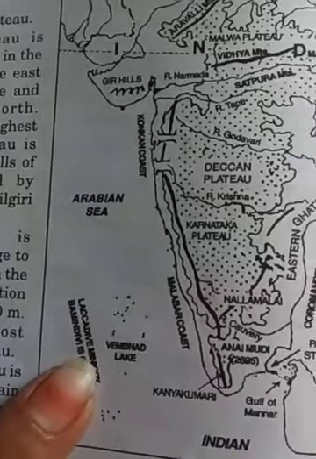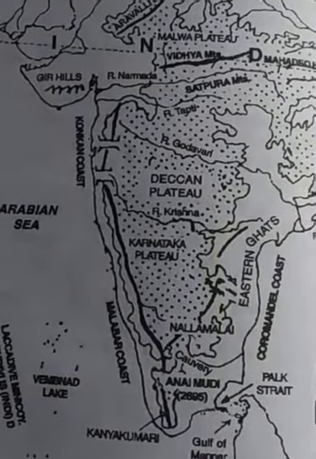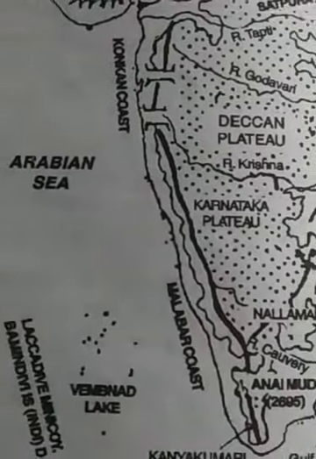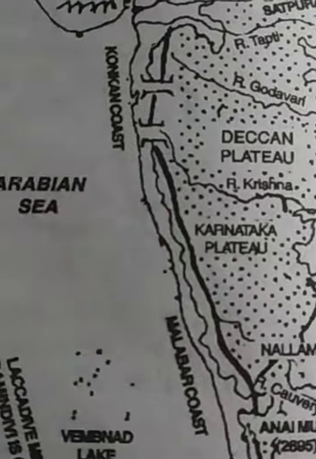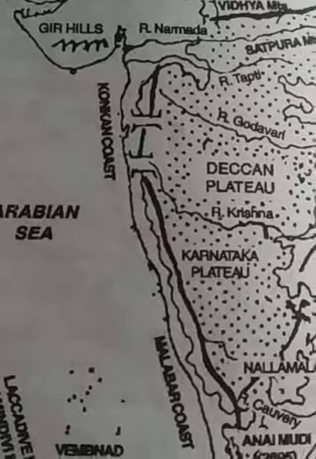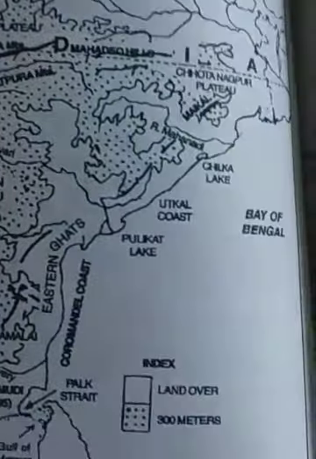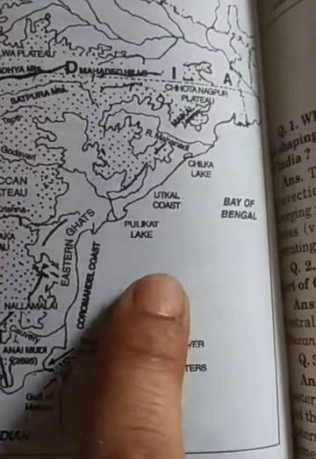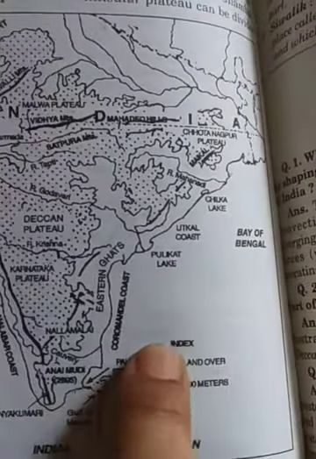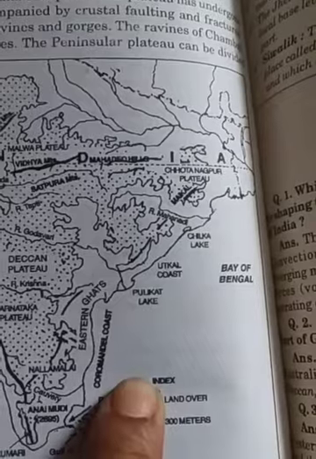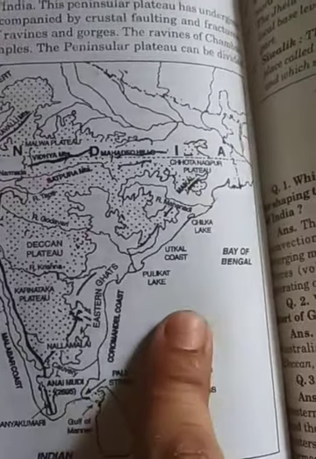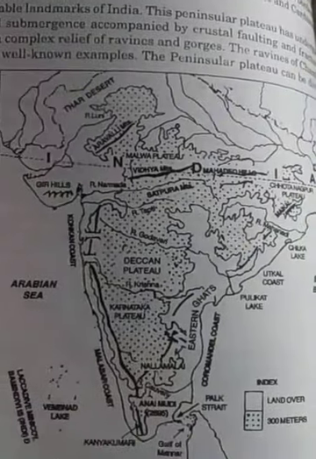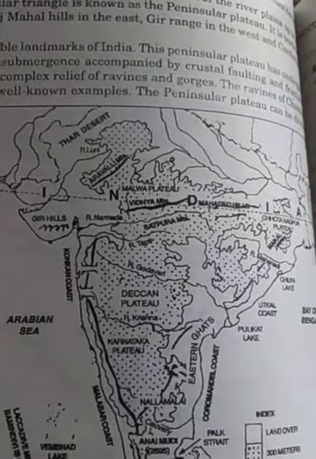So children, besides the mainland, Indian territory also extends into the Arabian Sea. You can understand with the help of this map, Lakshadweep Island you can see here. Okay, so it will help you to understand things. Nicobar Islands are also there. Andaman and Nicobar Islands are also situated here. I think it is not mentioned here in the map, but if you have atlases, you can see India and the Andaman and Nicobar Islands situated here. So children, it is an important chapter for you.